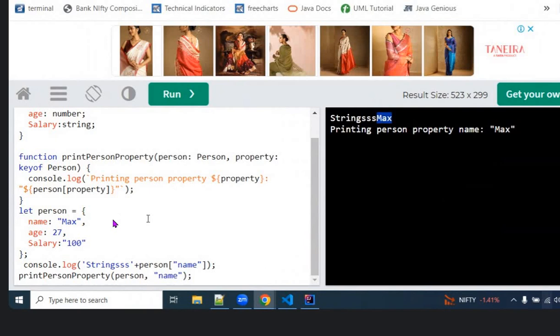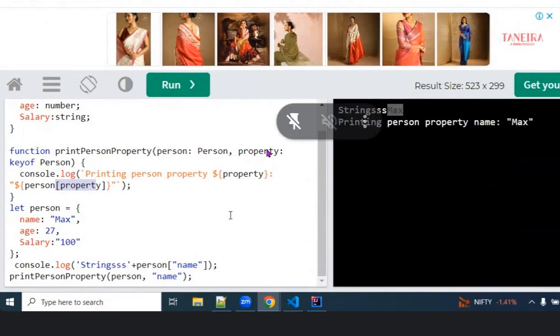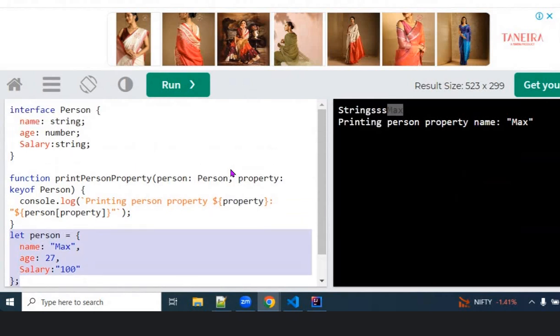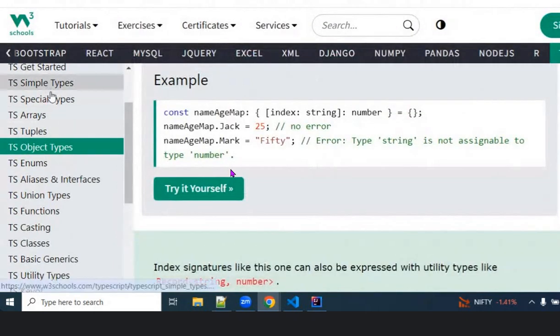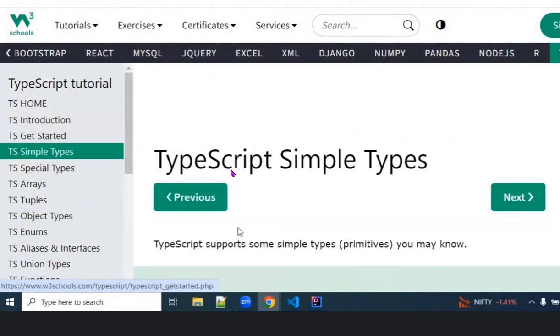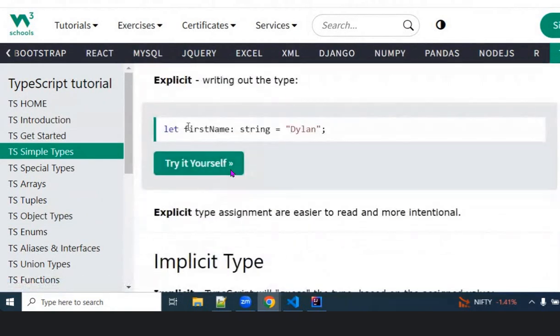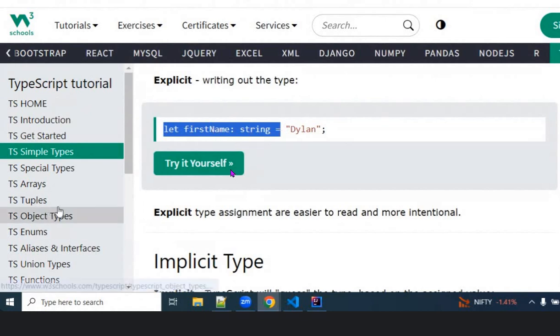Because if I want to access key as a property, I can use both, same thing. Previously what you were doing is you were writing as property, but property was not defined. Correct. So now you are just hard coding name, the exact key, so it is coming. Property is a variable in the function. So TypeScript is all about how to declare things. Mostly it is about my simple type. This is how I will define it, and I can use it directly.